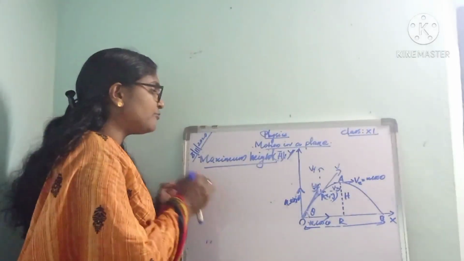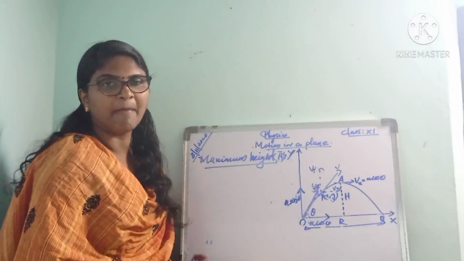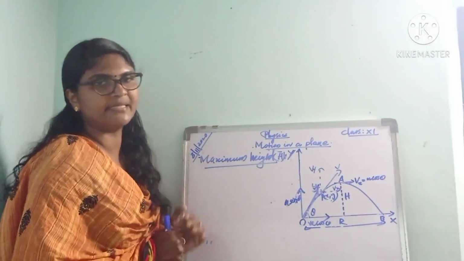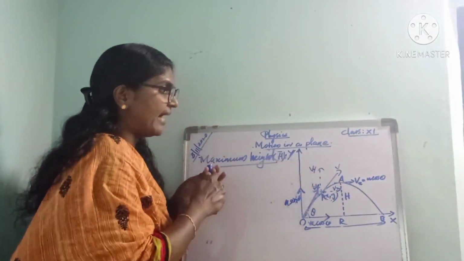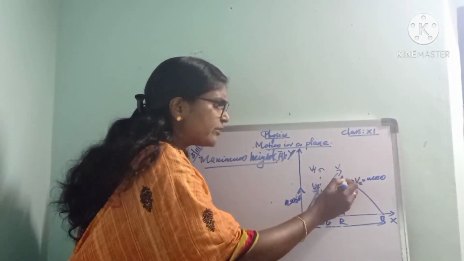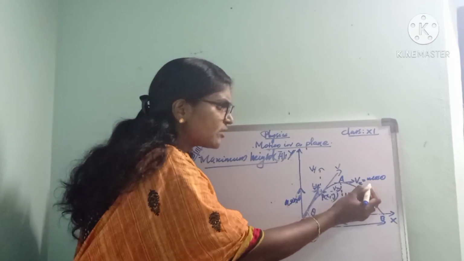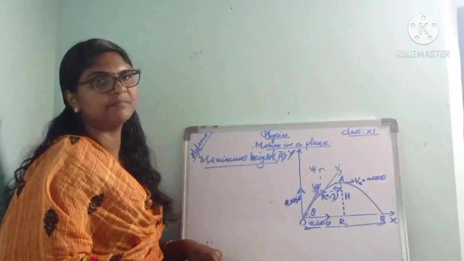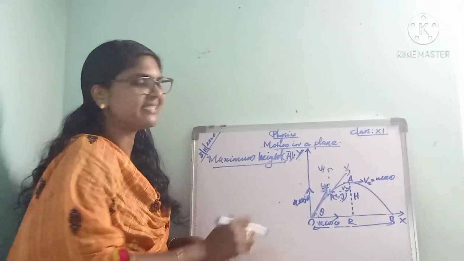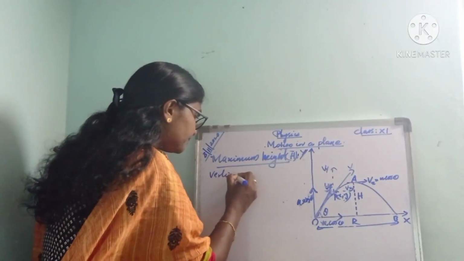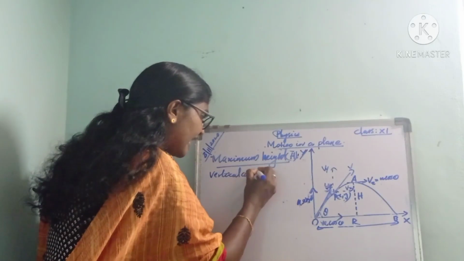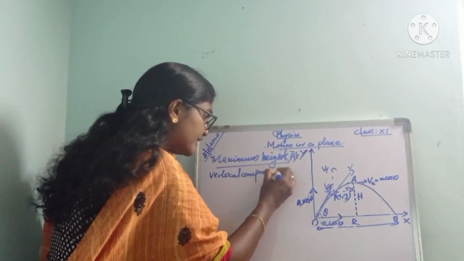Next we have to find an expression for maximum height. At the highest point A, the velocity has only the horizontal component. The vertical component of velocity is 0 at the highest point.